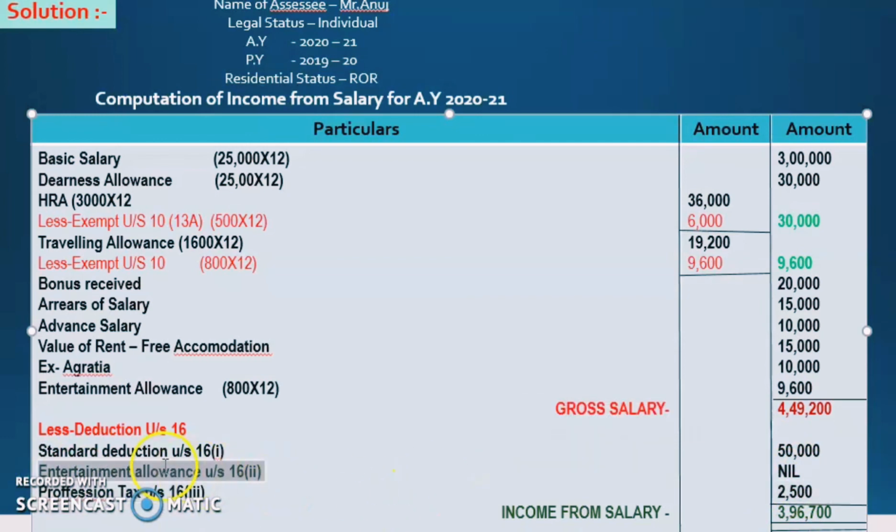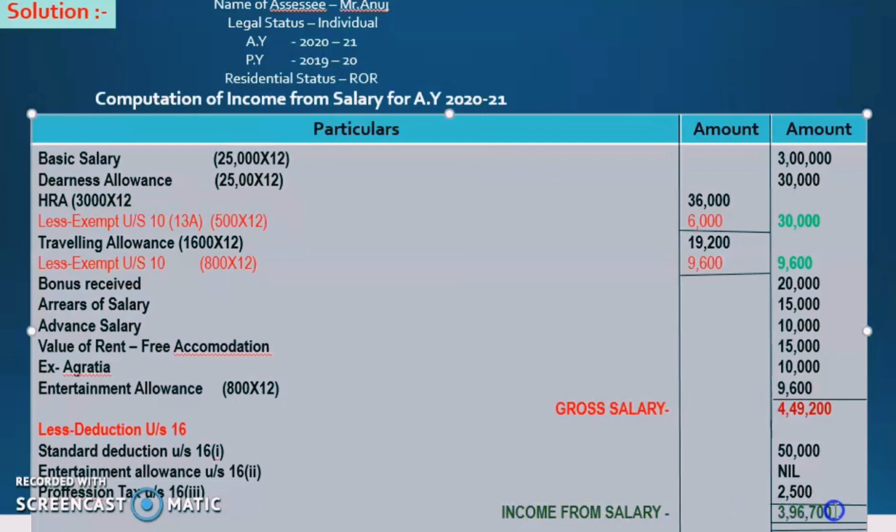Next is entertainment allowance. Entertainment allowance is nil. Why nil? Because we have discussed that the entertainment allowance deduction is provided only to government employees. It is not provided to private company employees, right? So it is nil. And the last one is professional tax under section 16 subsection 3, that is 2,500 per annum, as given in the question.